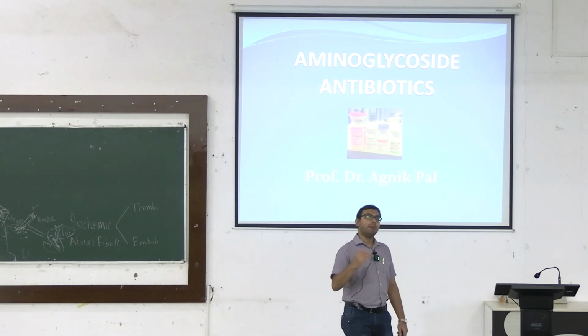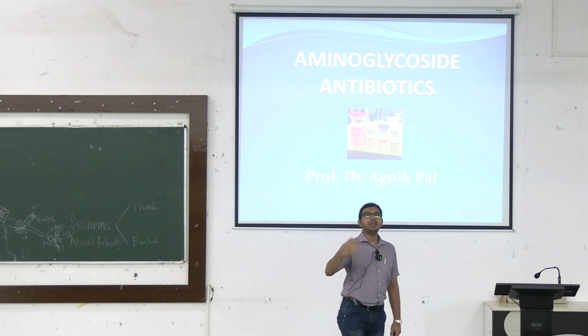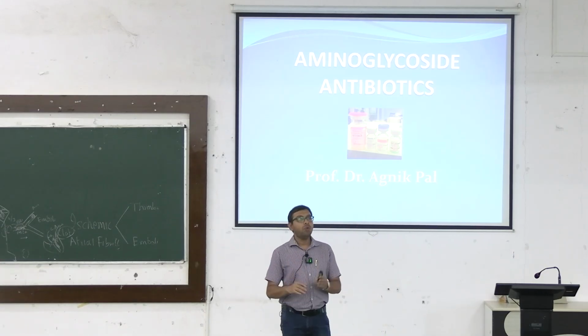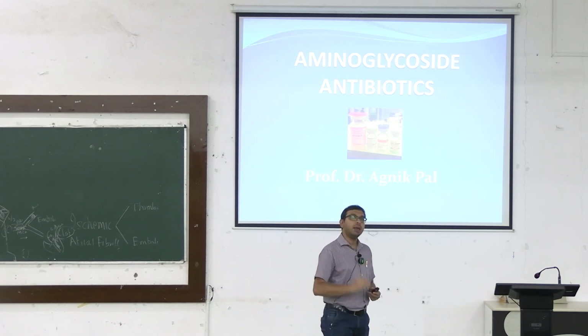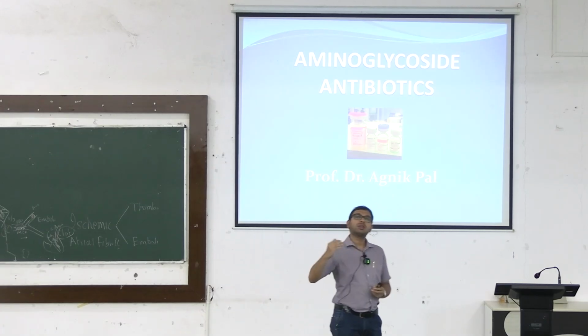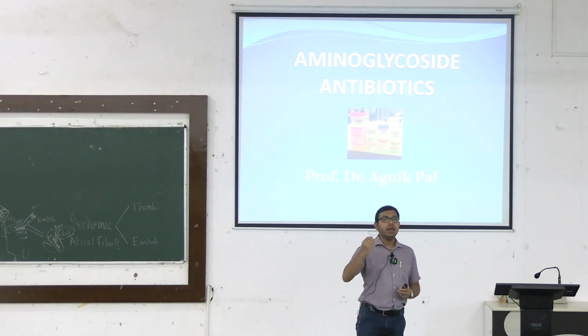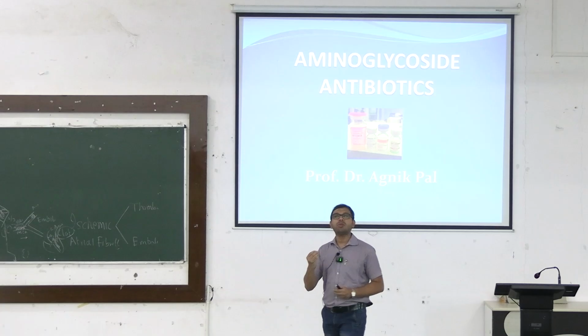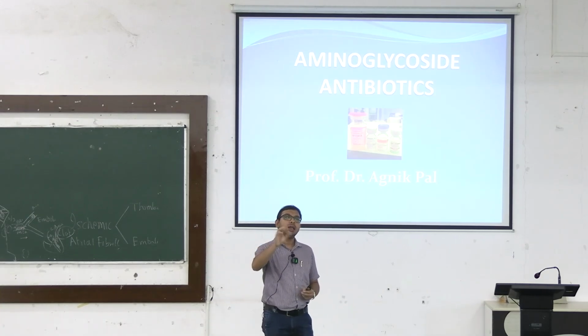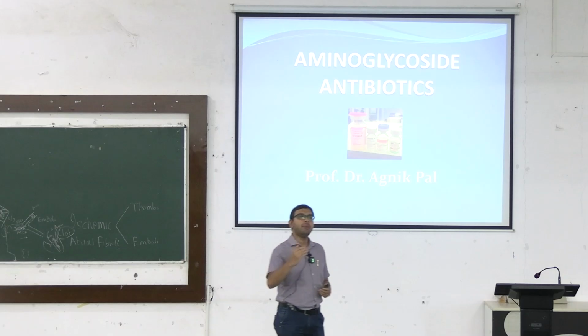We would otherwise have to give them multiple times, but multiple dosing increases the likelihood of different types of adverse drug reactions. That is why we now usually use once daily dosing, but in a high dose. That gives rise to a high concentration, and there will also be a post-antibiotic effect. That is, even after the aminoglycoside concentration is below the therapeutic range, it still kills the bacteria due to the post-antibiotic effect.